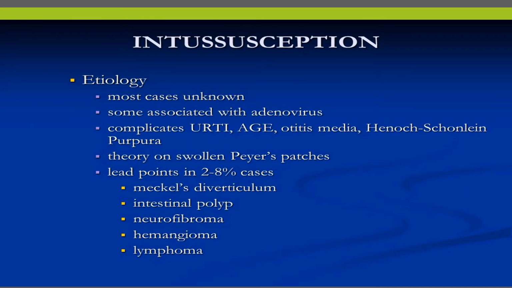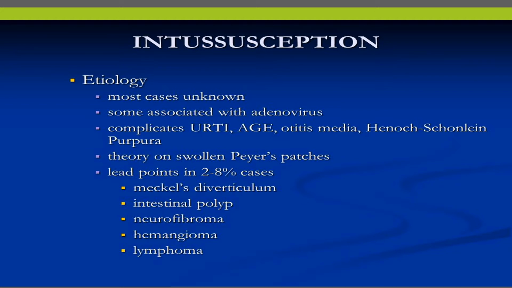When we look at the etiology of intussusception, most cases have an unknown cause, and some are associated with viral infections such as adenovirus, and it complicates upper respiratory tract infection, acute gastroenteritis, otitis media, Henoch-Schönlein purpura, and the like. The theory of the mechanism that causes intussusception includes swollen Peyer's patches during this infectious process.